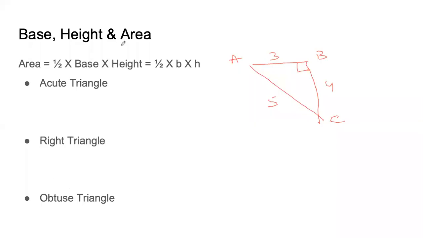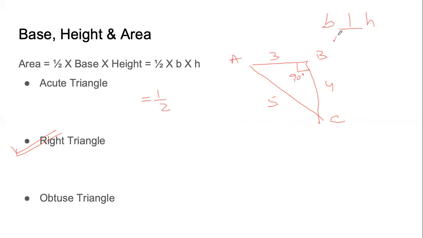The formula is simple. It says half into base into height. So 1/2. All we have to find out is the length of the base and length of the height. You know by now that base and height are perpendicular to each other. Now the triangle ABC in this case is a right angle triangle because angle ABC is 90 degrees.